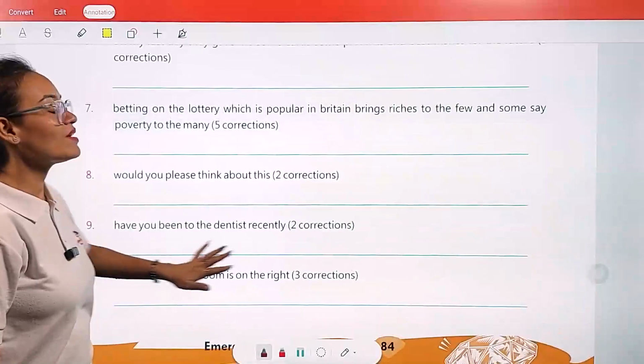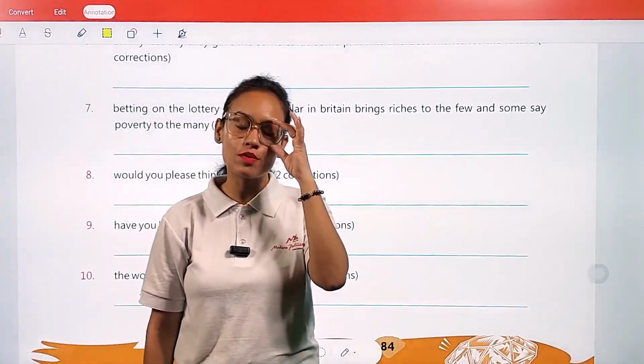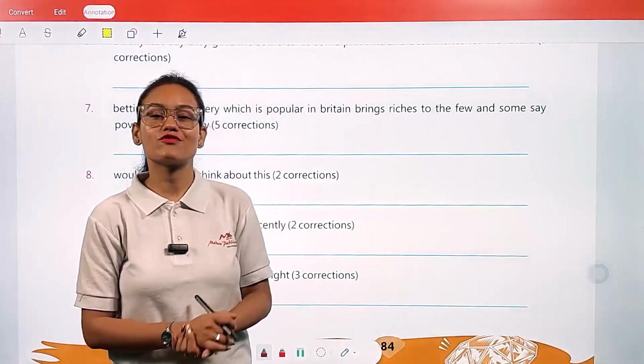Okay, my dear student, in this way we have completed your chapter number 12, which is based on punctuation marks. Now just go thoroughly through this chapter and complete all the leftover exercises.